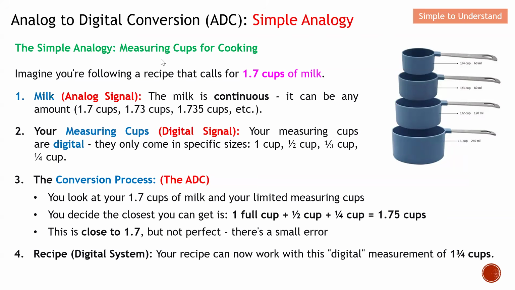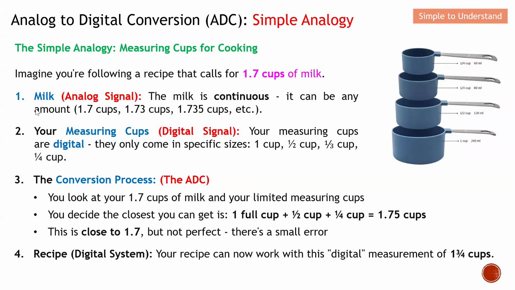Firstly, let me explain this ADC in a very simple analogy from our daily life so that we have a better understanding of it. The example I'm going to share with you is the measuring cup for cooking. Imagine you are following a recipe, and this recipe asks for 1.7 cups of milk, let's say to bake a cake.